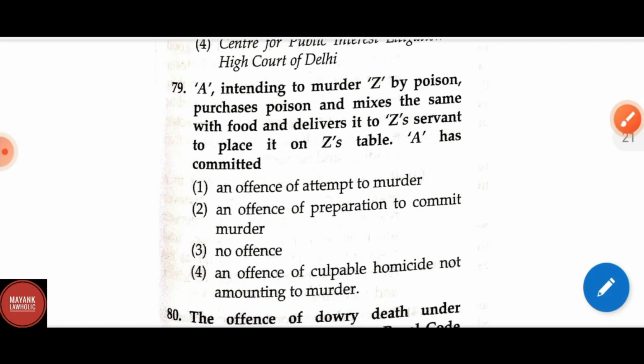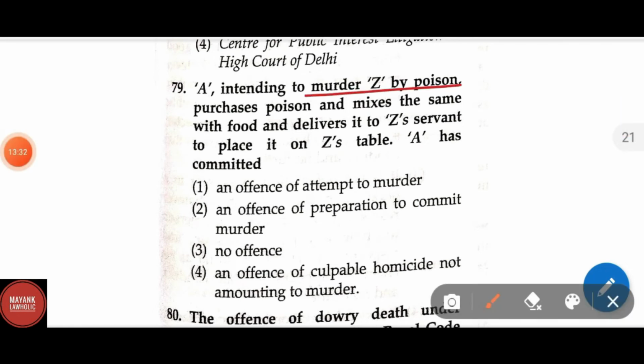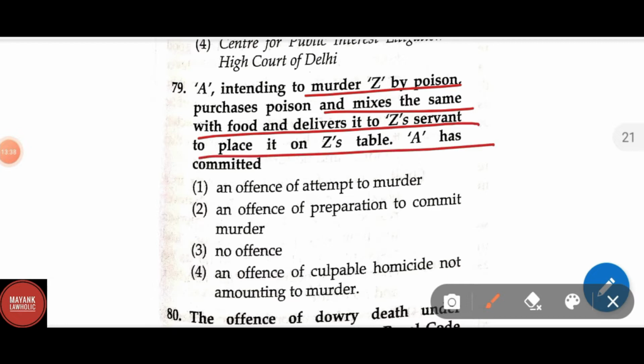Question number 79. A, intending to murder Z by poison, purchases poison and mixes the same with food and delivers it to Z's servants to place it on Z's table. A has committed the offence of attempt to murder.